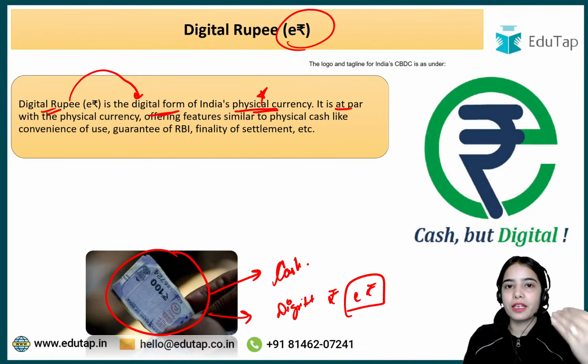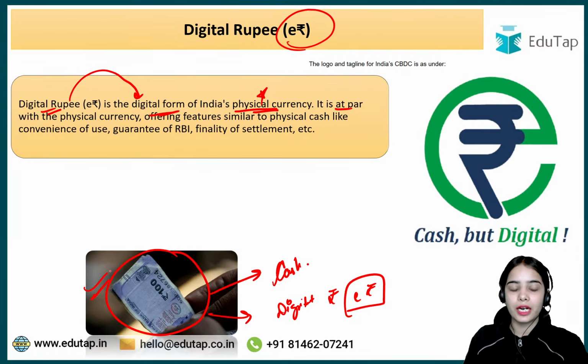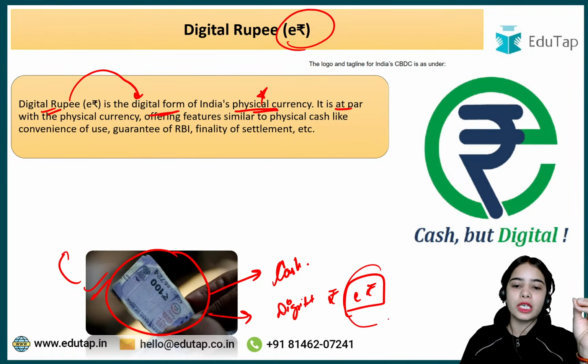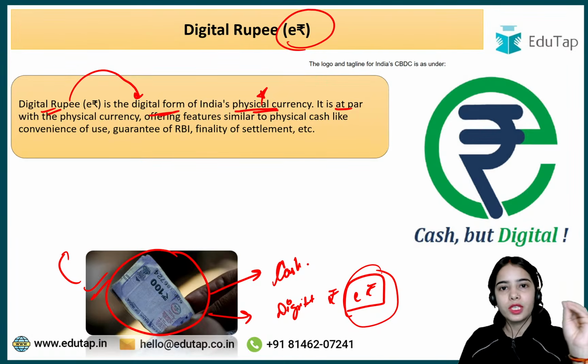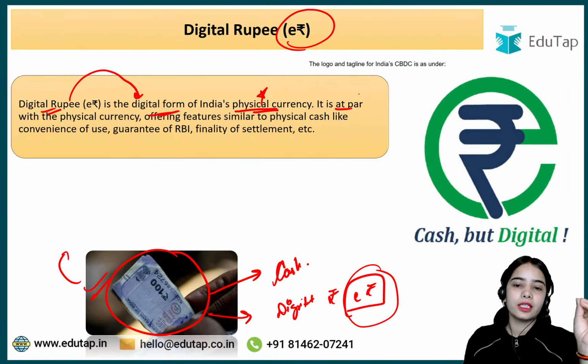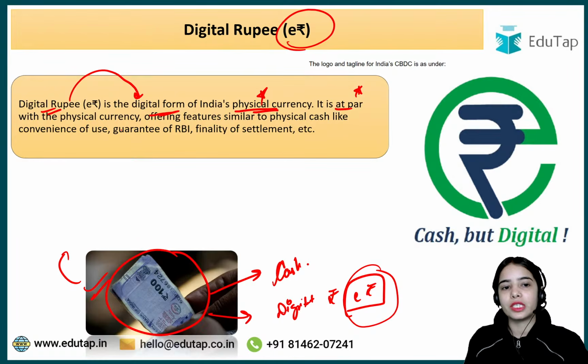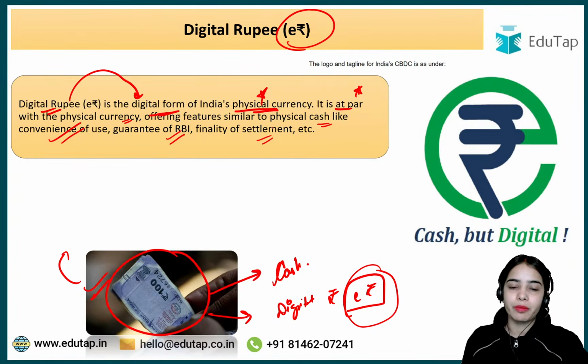It provides the same functionality as the cash that you hold, the physical currency that you hold. You can use the physical currency for transactions, for paying someone. Similarly, you can use the e-Rupee for the same functions. So the Digital Rupee is at par with the physical currency, offering features similar to physical cash, like convenience of use, guarantee of the Reserve Bank of India, finality of settlement, and such.